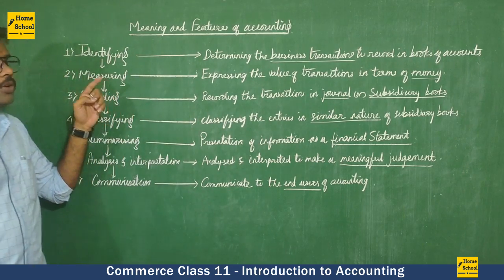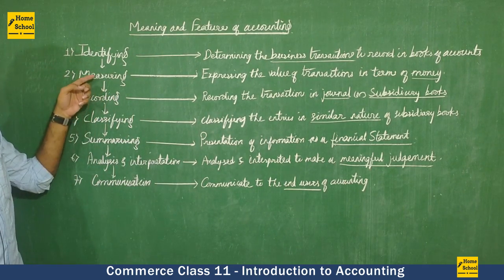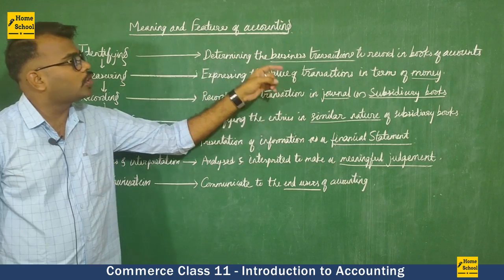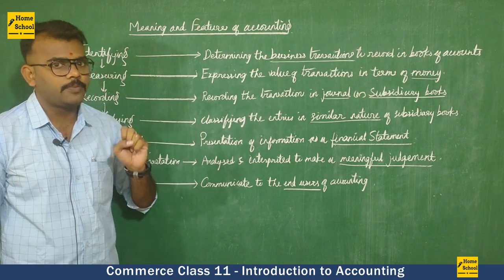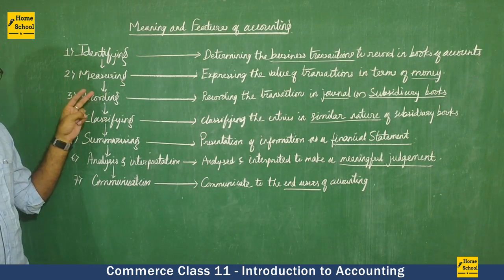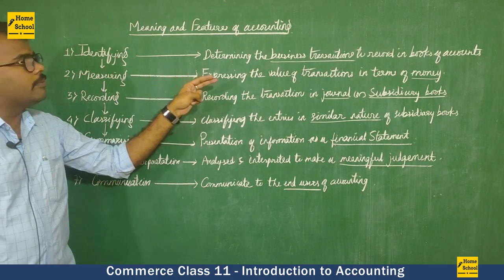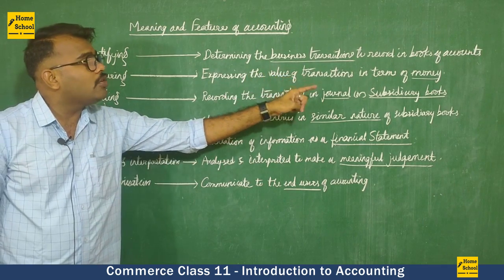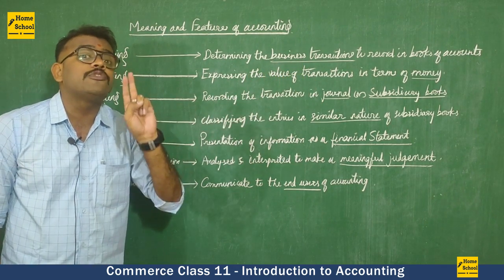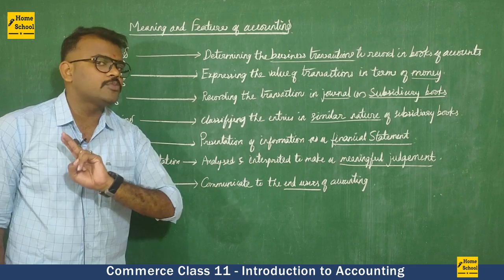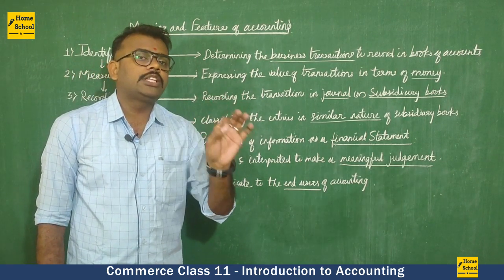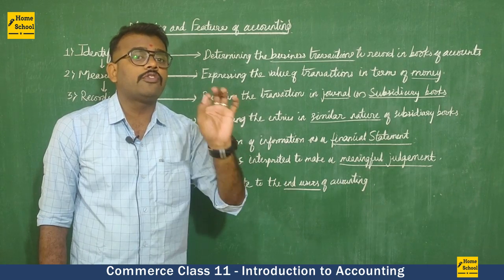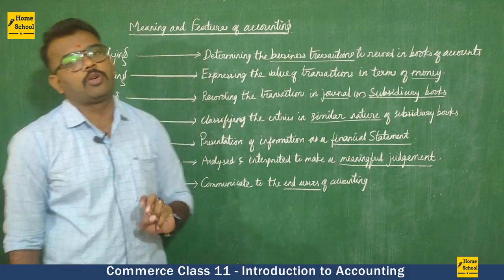First step of accounting was identifying. Here we are going to identify what all the business transactions we need to enter in the books of accounts. Second step is measuring. So here we are going to measure the value of a transaction in terms of money itself, not in terms of the physical units, not in terms of qualitative units. Everything we are going to measure in terms of money. That is very much important.